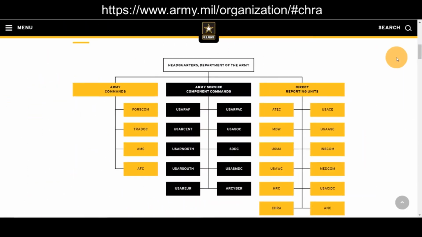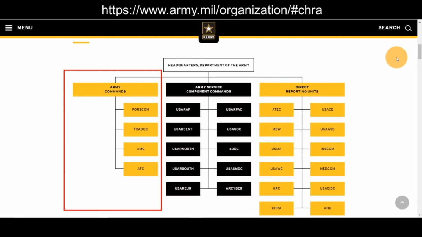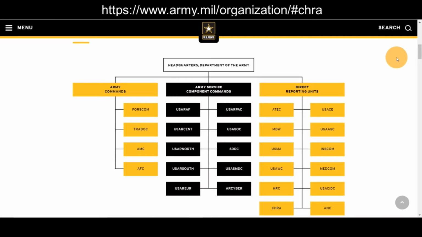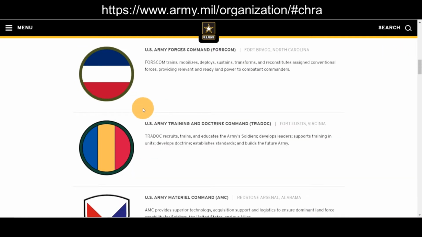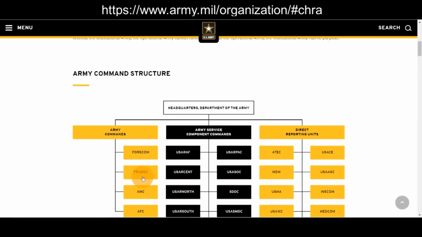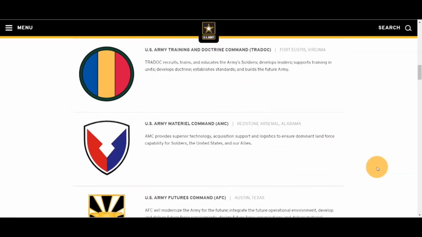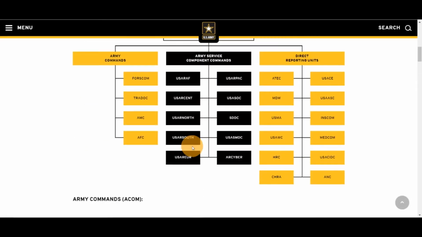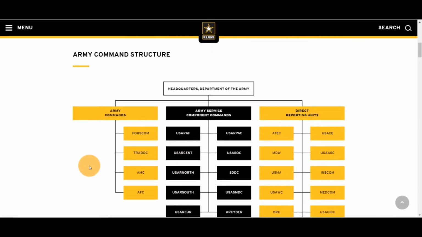The Army as a whole is broken into 3 main categories. Category 1, Train, Man, and Equip commands called Army Commands. These organizations don't go fight wars, but they do have most of the Army's warfighting resources. Why? To make sure that they are at the greatest level of readiness in the event a COCOM commander requests their capabilities. Clicking through the interactive tiles, you can see what each command's purpose is.